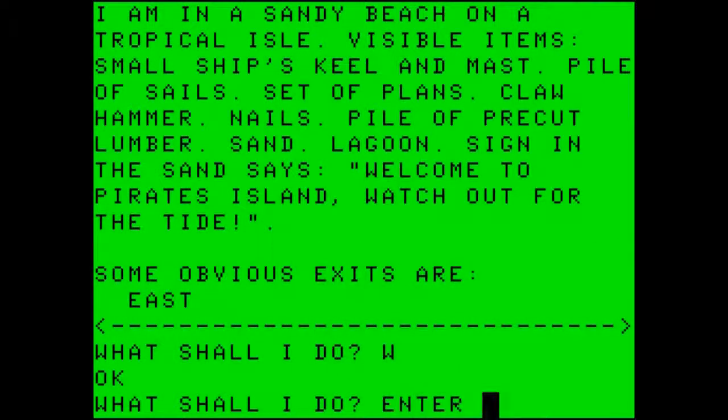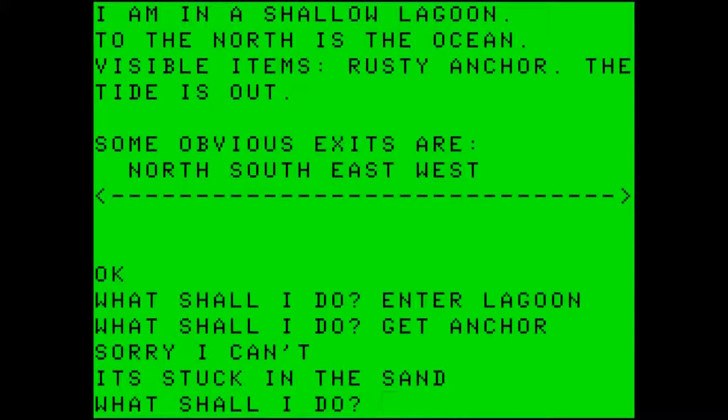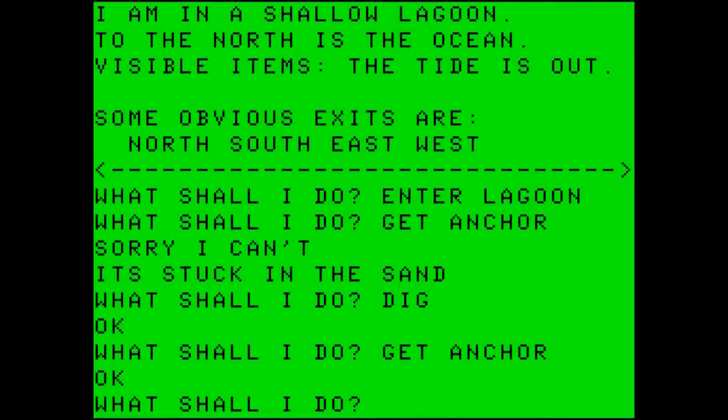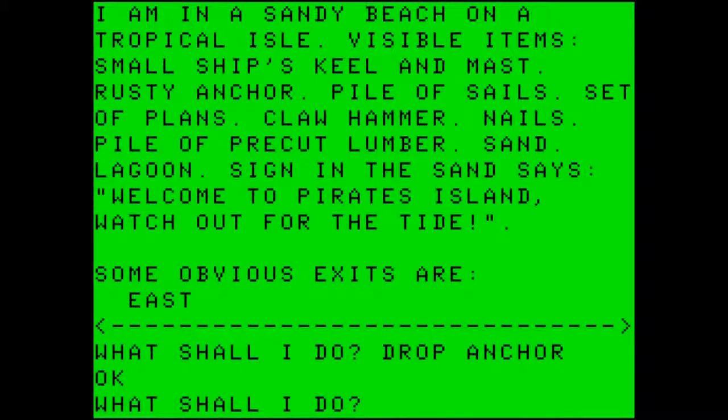We enter the lagoon. We have been here before. In this shallow lagoon, to the north is the ocean, visible items, rusty anchor. The tide is out. If we try to get the anchor, it's stuck in the sand. So let's dig, then try to get the anchor, and now we have the anchor. Let's head south to get out of here, back to the sandy beach, and drop the anchor. We now have everything that we need in order to make the ship.